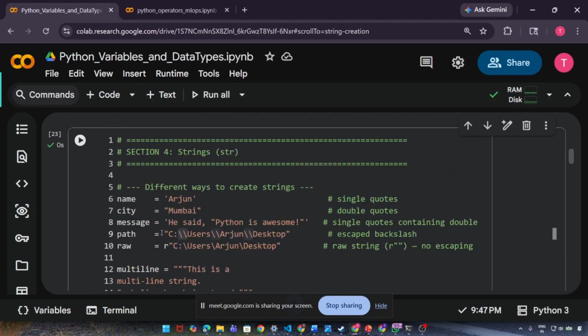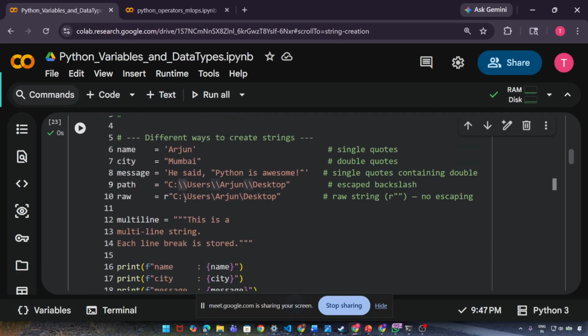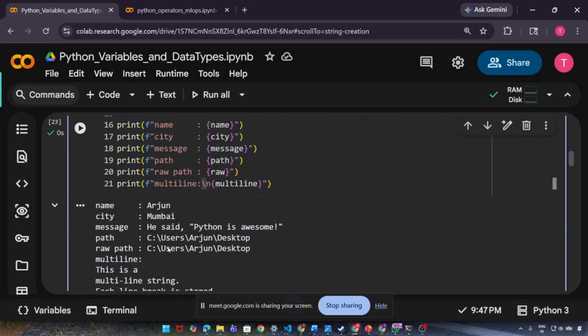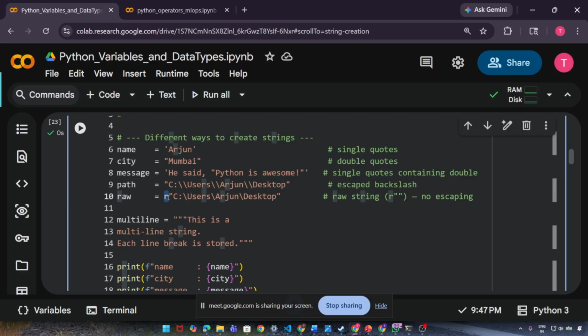Next, now you can ask, sir, in the next case we have written a single backslash, but it is still printed. Why? Because I have given something called R here, and R means raw string. When you give an R, it will not follow those escape character sequences.